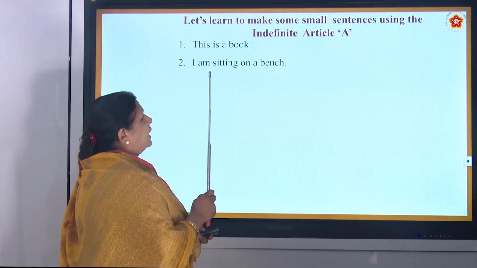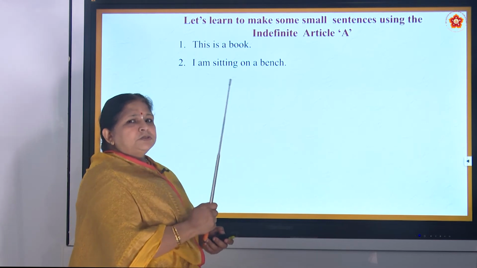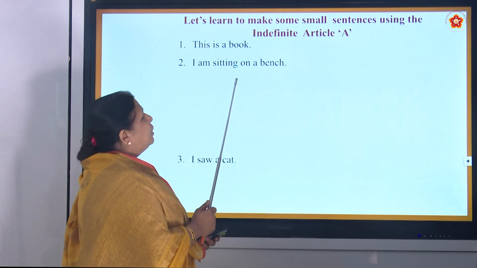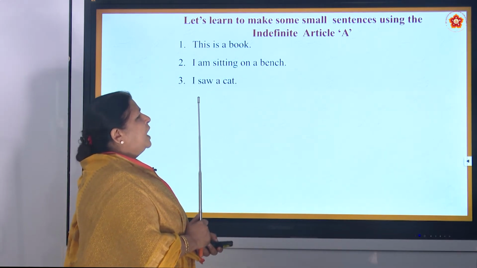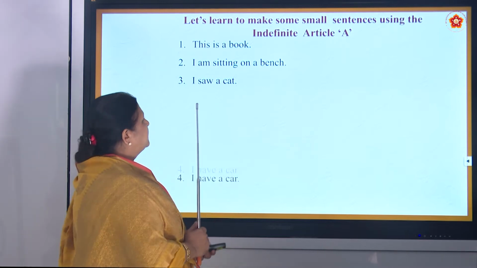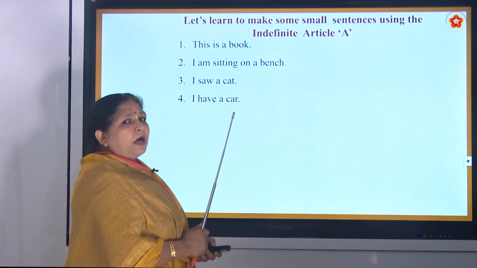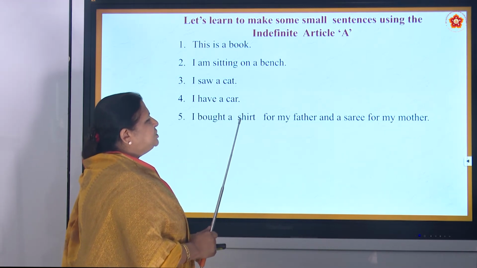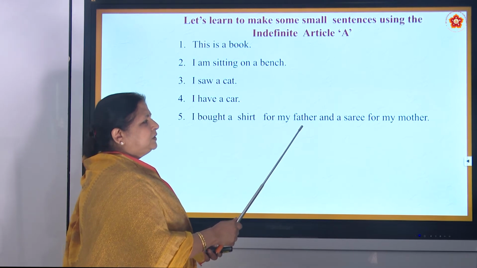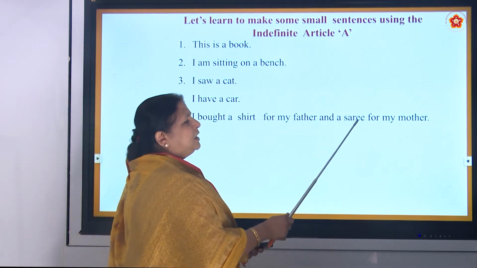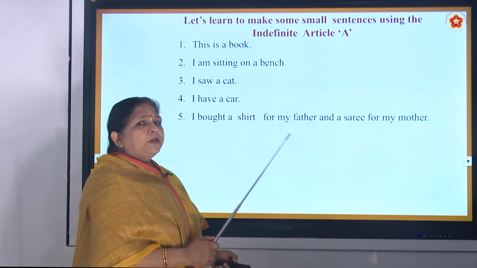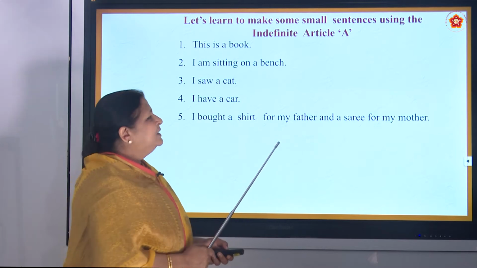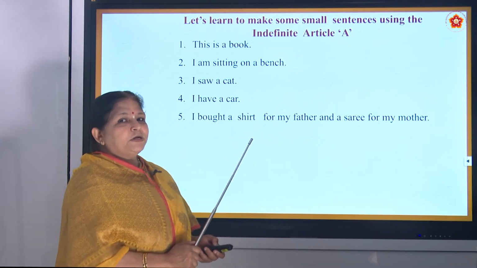Then I am sitting on a bench. Very good. I am sitting on a bench. Yes, all of you have guessed correctly. Now I saw a cat. I have a car. Then I bought a shirt for my father and a sari for my mother. Don't worry, this is a big sentence, but only small words are put together. So it is not a very big and difficult sentence.